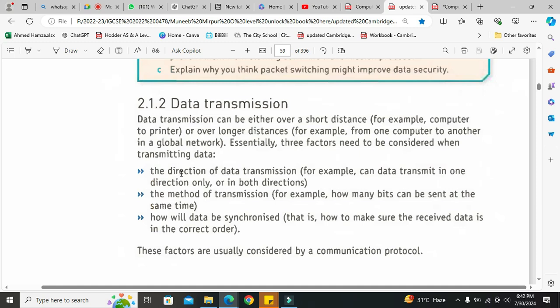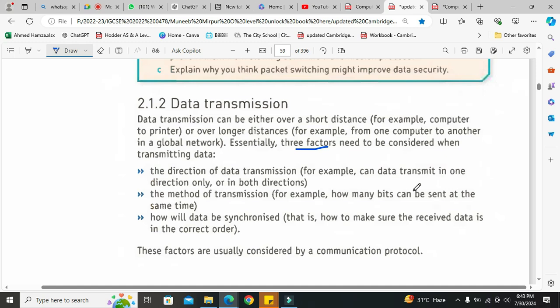Okay, and then what are the three factors that need to be considered? What are those factors when we are transmitting the data? The direction of data transmission. Okay, in which direction you are transmitting the data? For example, data can transmit in one direction only or in both directions. Right now we are sending and receiving the data in both directions. You guys are receiving my voice. The same way, when you respond back, I will get some information as well. I will receive your responses. That's called two-way communication at the same time in real-time streaming. Getting my point?